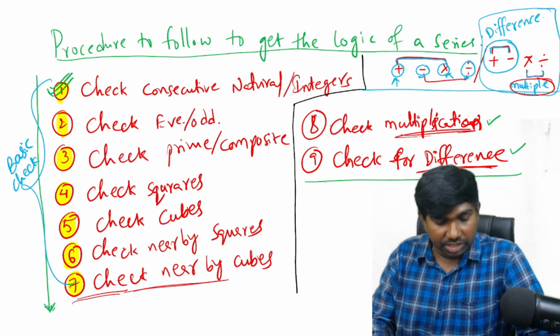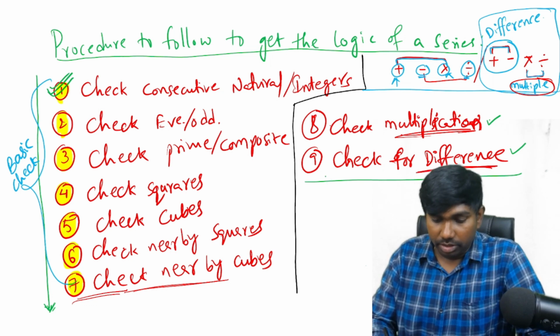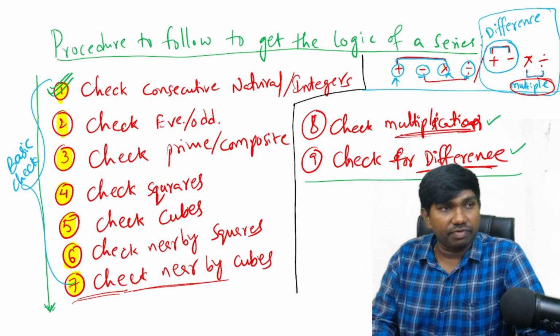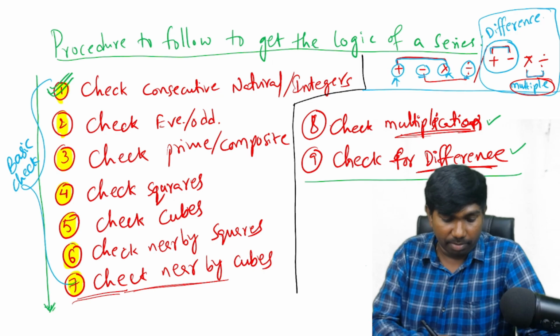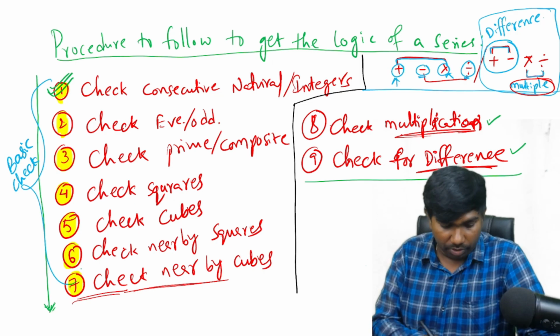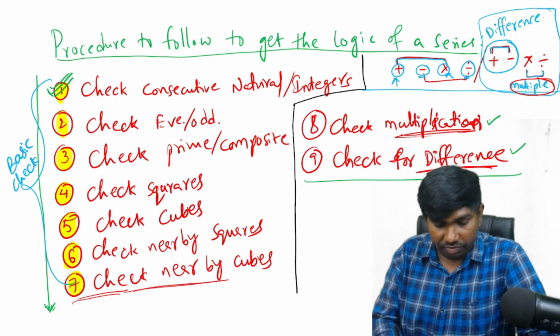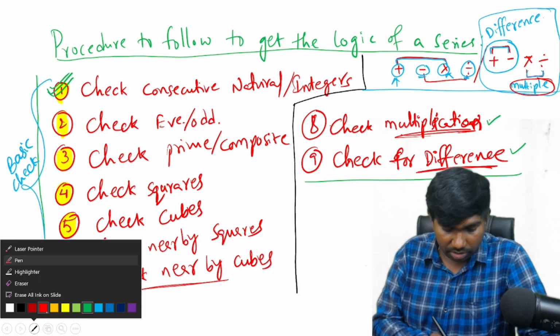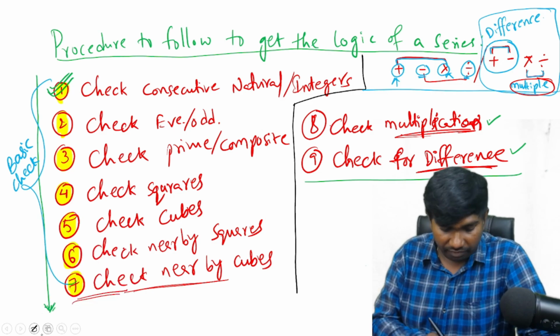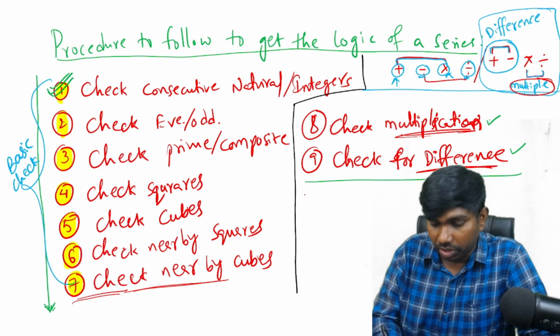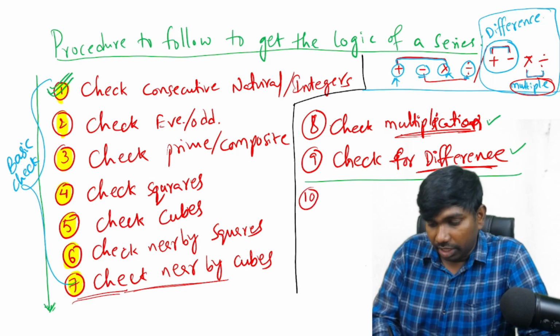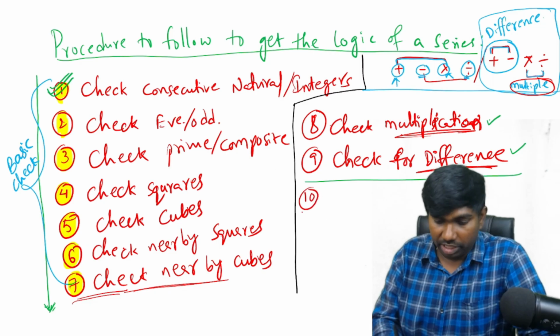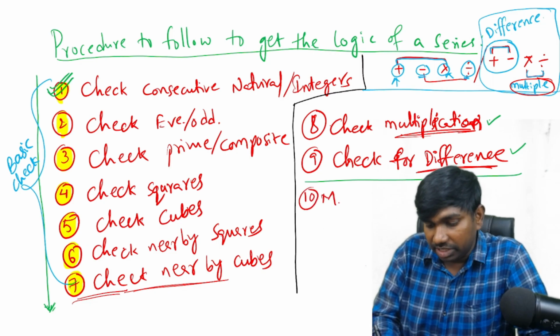Basic checking is easy, but most of the questions in the exams will come from multiplication or differences. Once after taking the difference, this is the backbone, we can say. Basic check is the backbone, and most of the questions will be solved with these 9 steps only. But sometimes some questions may have different logic, and I am calling all the other types of logics miscellaneous logics.